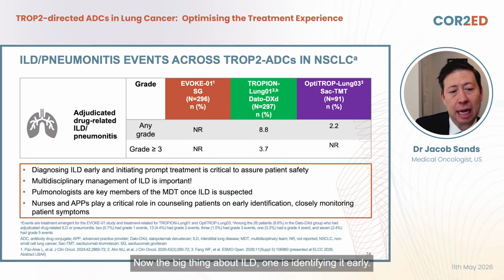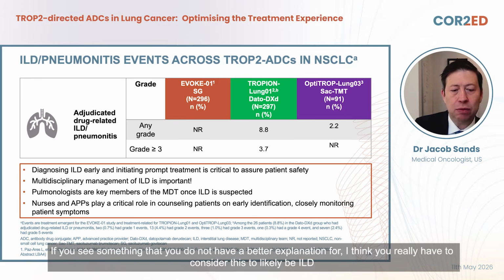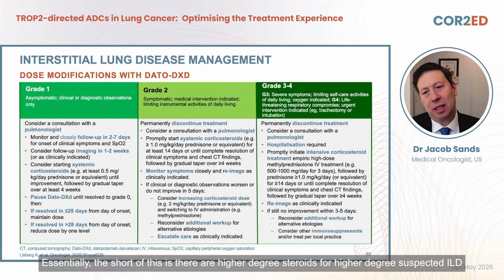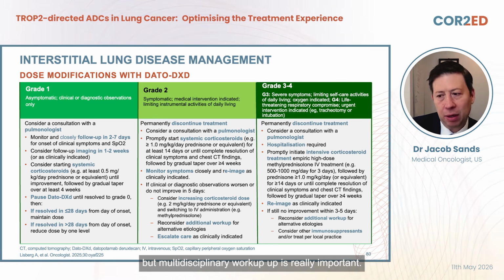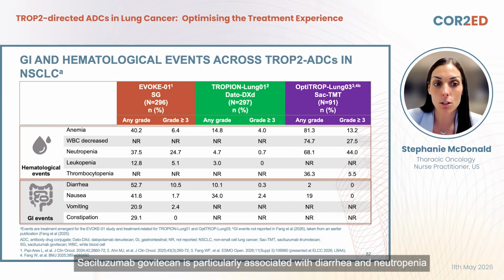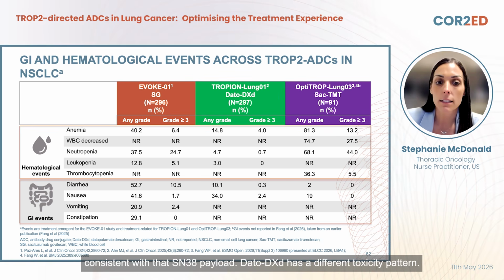Now, the big thing about ILD is identifying it early. If you see something that you don't have a better explanation for, I think you really have to consider this to likely be ILD, but one needs to really be aware. Essentially, the short of this is there are higher doses of steroids for higher-grade suspected ILD, but multidisciplinary workup is really important. Sacituzumab govitecan is particularly associated with diarrhea and neutropenia, consistent with that SN-38 payload. Dato-DXd has a different toxicity pattern.